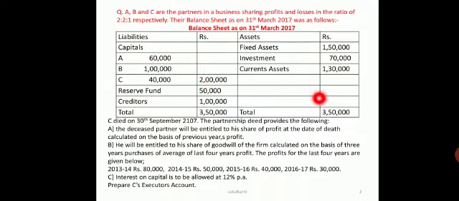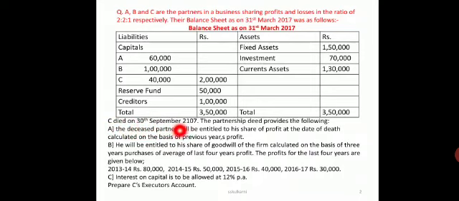This is the balance sheet given, where A's capital is 60,000, B's capital is 1 lakh, C's is 40,000. Reserve fund is 50,000, creditors is 1 lakh. Fixed assets 1,50,000, investment 70,000, current assets 1,30,000. Total will be 3,50,000.